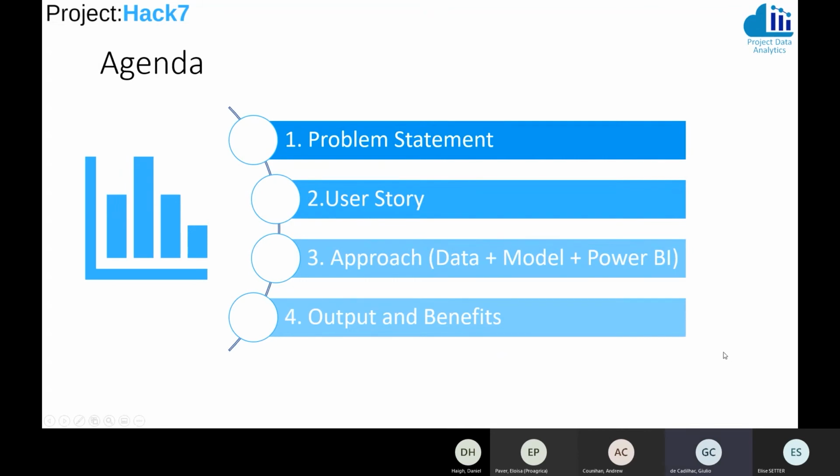Our agenda is the following. We're going to start by describing the problem statement that has been submitted to us. Then we're going to describe the user story, which is the problem from the perspective of a user. Then we're going to talk to you about the approach that we went to solve that problem, and then the outputs and benefits that you might get out of it.